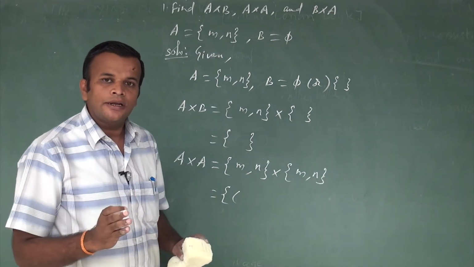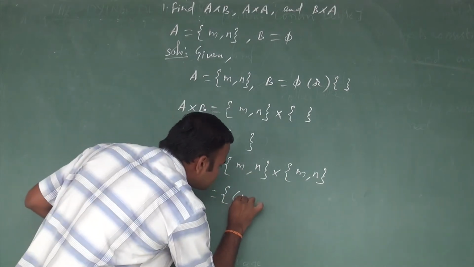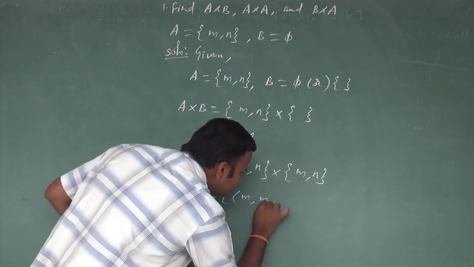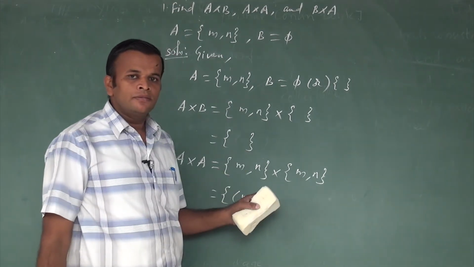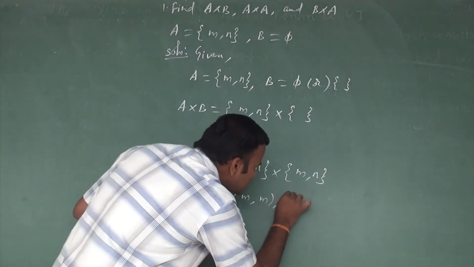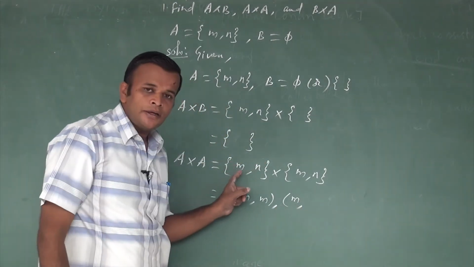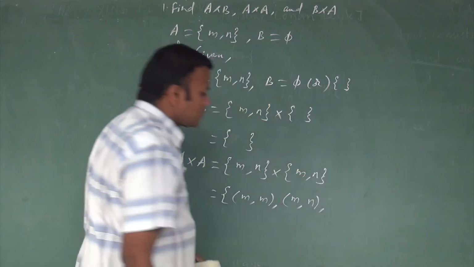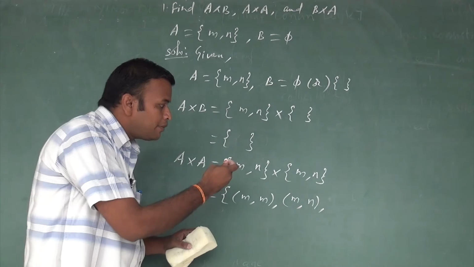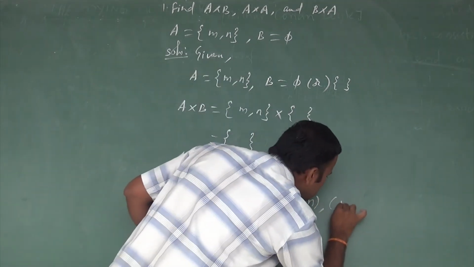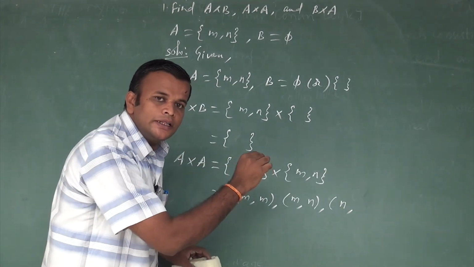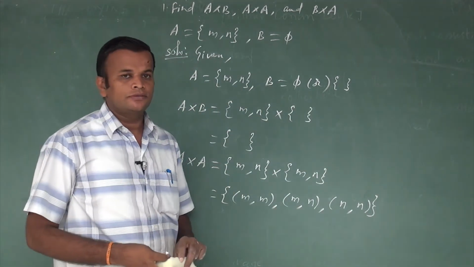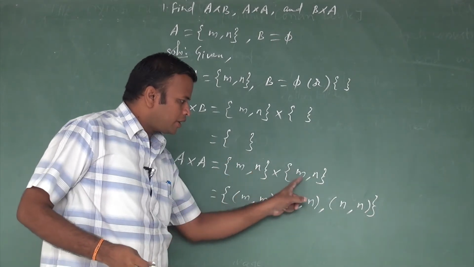We take the first element in the first set, which is M, comma, the first element in the second set, which is also M. So the first ordered pair is M comma M. The next ordered pair is the first element in the first set, comma, the second element in the second set, which is N. So M comma N. The next is the second element in the first set, N, comma, the first element in the second set, M, and then N comma N. So A cross A has four elements: M comma M, M comma N, N comma M, and N comma N.